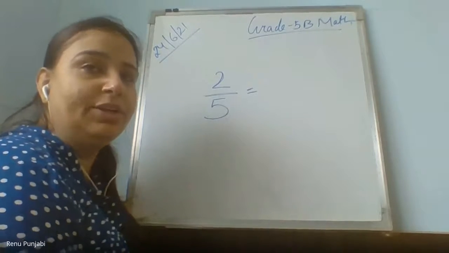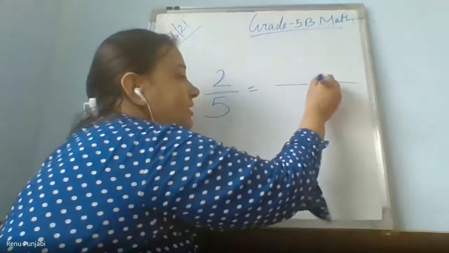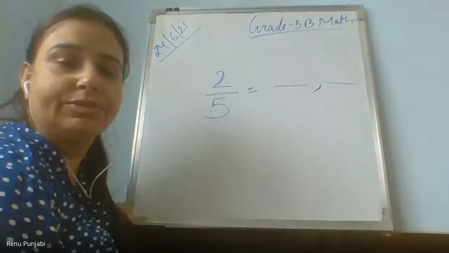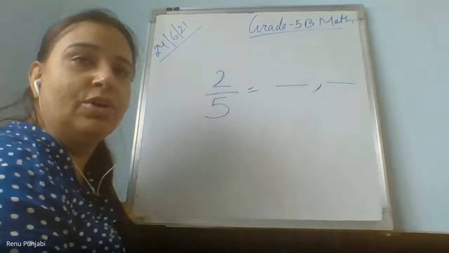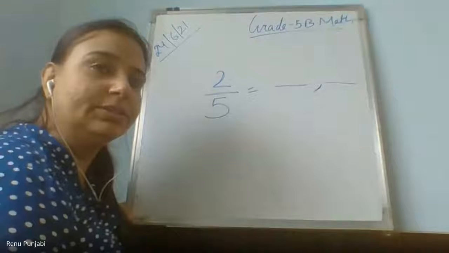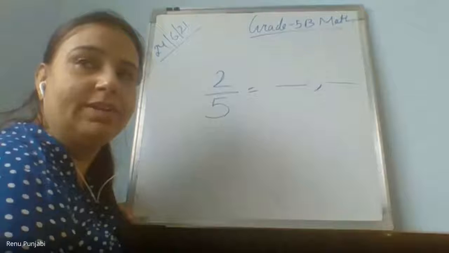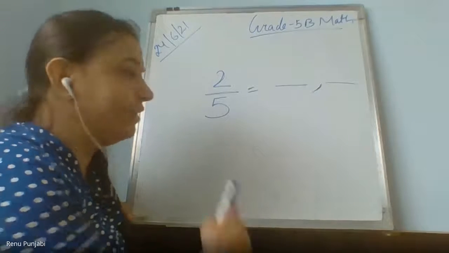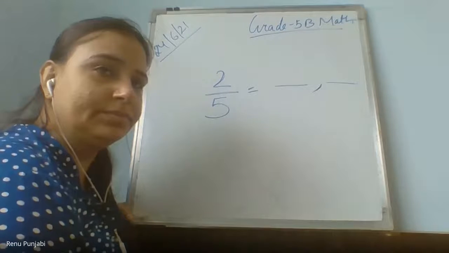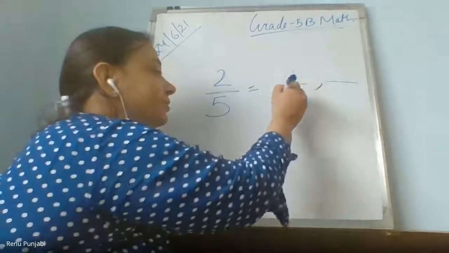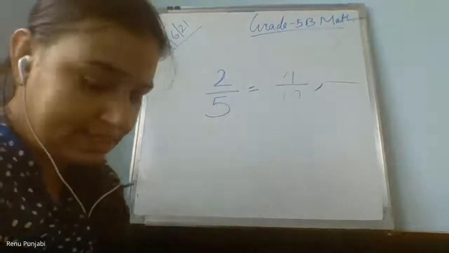Ayush, tell me 2 more equivalent fractions which are same like 2 upon 5. Ma'am, can I say? Wait, I will call. Equivalent fractions. Yes, some equivalent fractions are 4 by 10, very good. Yes. 6 by 15, very good.